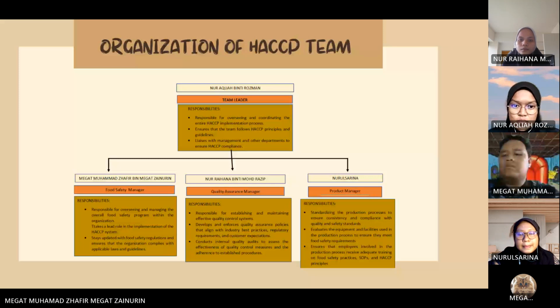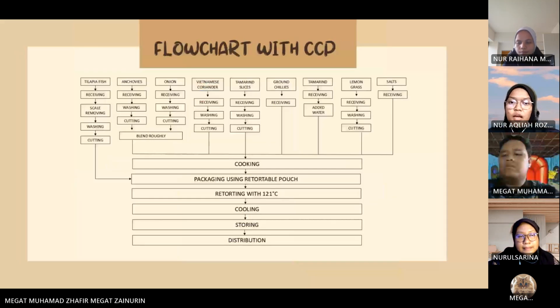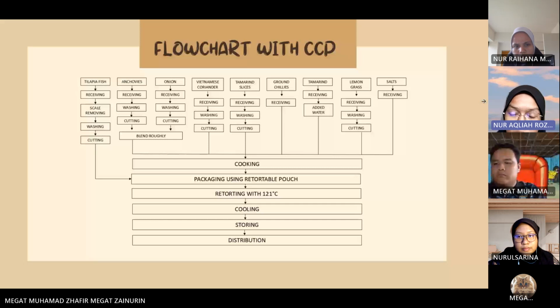Okay, for the flowchart with CCP, first it starts with cooking, where we cook the gravy, including anchovies, onion, Vietnamese coriander, tamarind slice, ground chilies, tamarind, lemongrass, and salt. After cooking the gravy, we pack it into a retortable pouch, and then we put the raw tilapia fish into the same retortable pouch.